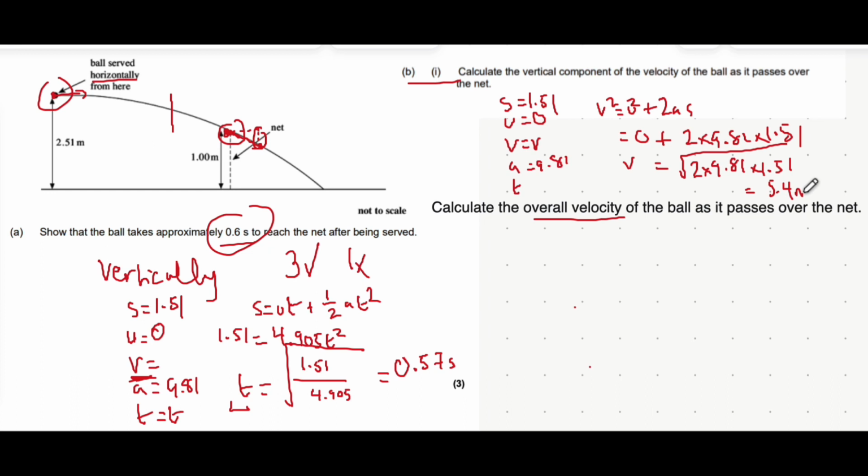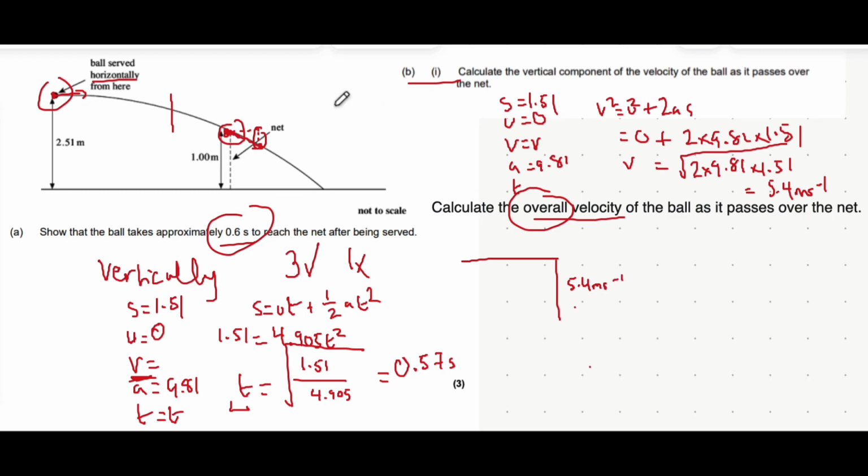5.4 meters per second. Lastly, as for the overall velocity as it passes over the net. So what does that mean, overall velocity? Well, like I mentioned before, it has a horizontal component of the velocity and it has a vertical component of the velocity. That vertical component is what we just found, 5.4 meters per second.